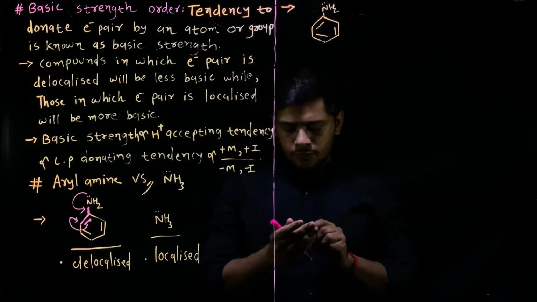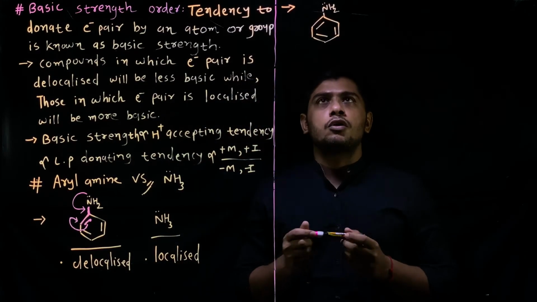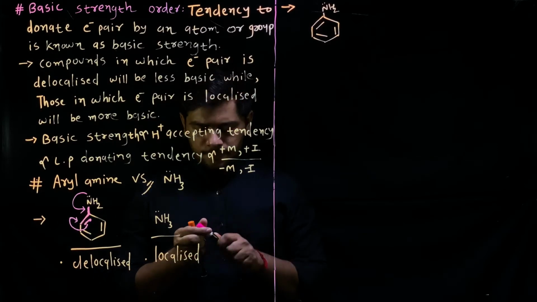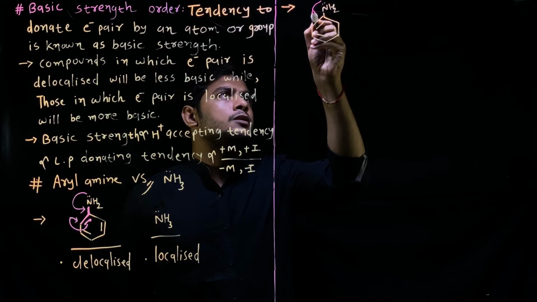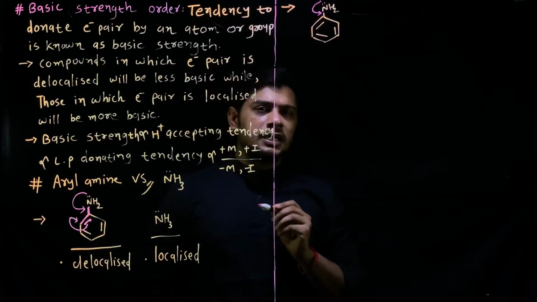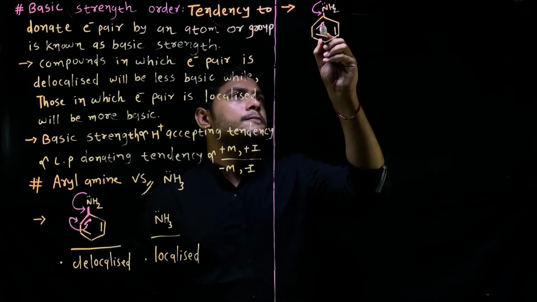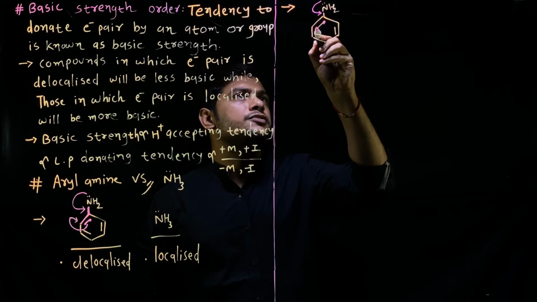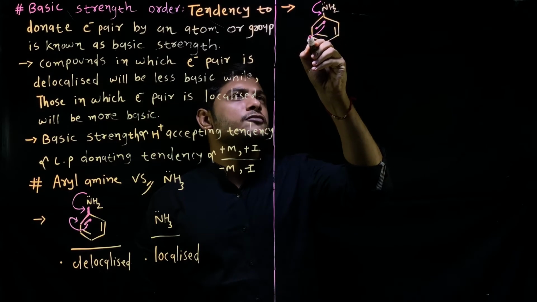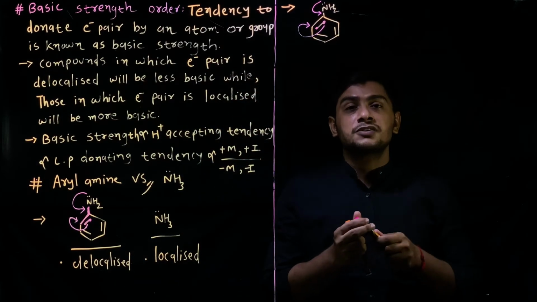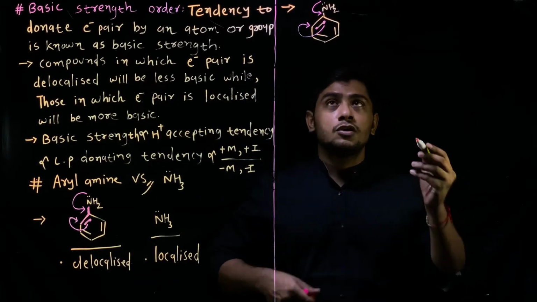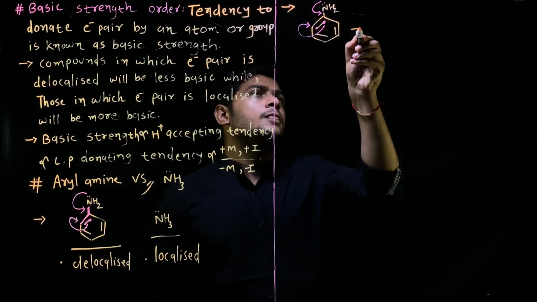Now, in a first step, this electron will be delocalized. This electron will be delocalized in the C single bond N, and these two conjugated electrons will be shifted to the next carbon. Fine. So this is the first resonating structure of aniline.